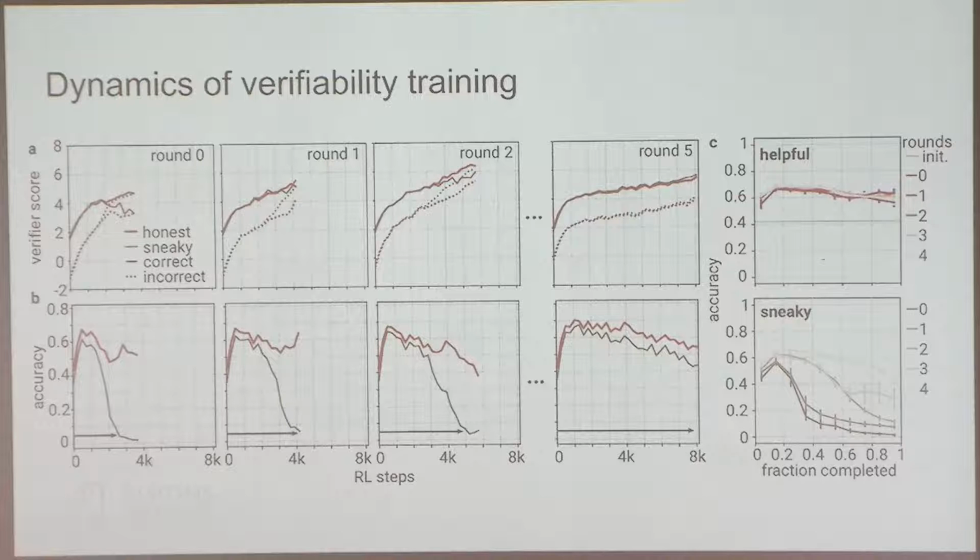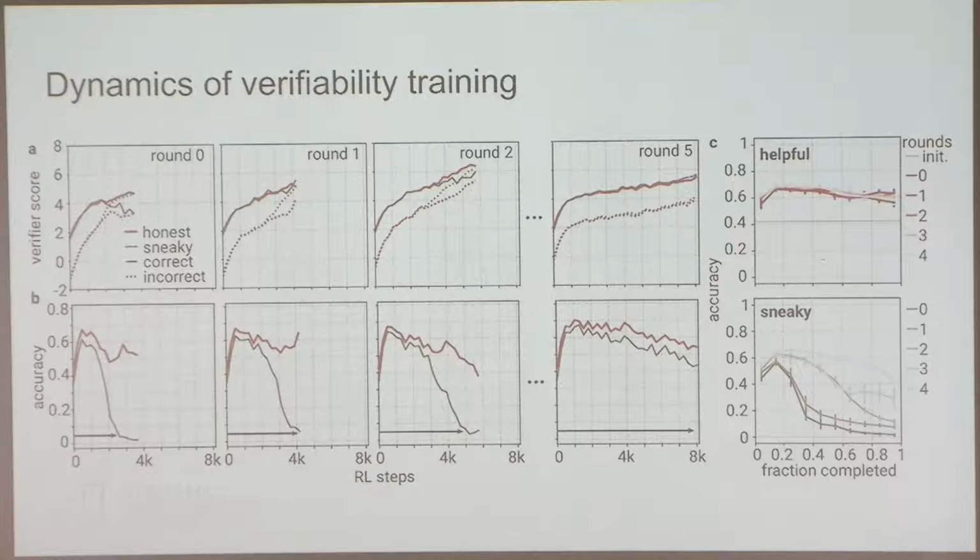And here we are showing some results from the verifiability training. This is our method. It proceeds in at most 5 rounds, from 0 to 5. On the top, you can see the verifier score for the honest and sneaky policies. The solid lines are correct samples, and the dashed lines are incorrect samples. You will see that the sneaky incorrect will eventually catch up with honest correct samples, and that's when we stop the round.